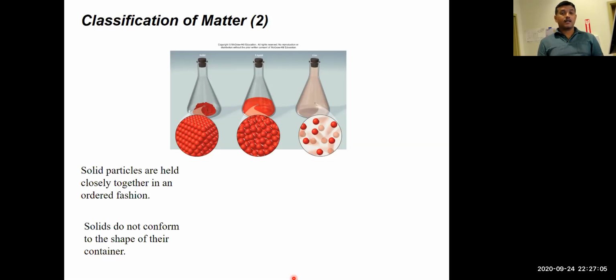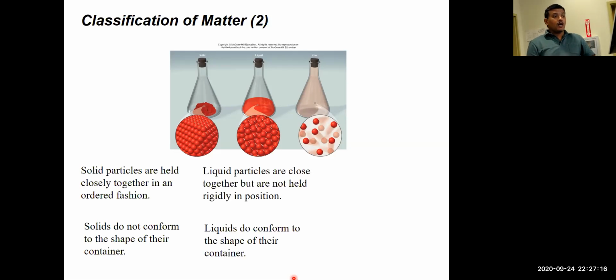Imagine an ice cube in a glass. It wouldn't acquire the shape of it. It has its own shape, so it will have some empty spots in the glass if you fill the glass with ice cubes. Let's see the case of liquids.